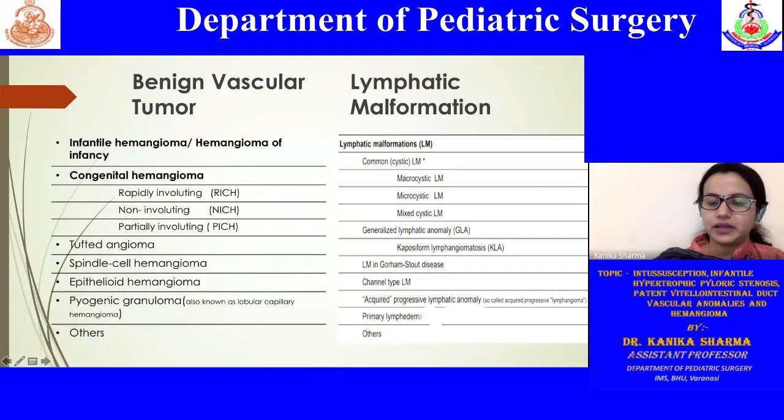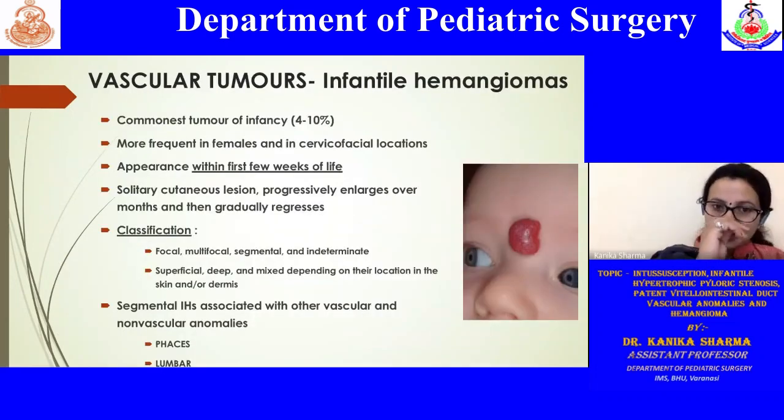However, we'll be keeping it simple to what you should know: common lymphangiomas, common lymphatic malformation or the generalized lymphatic malformation, and in common, macrocystic, microcystic, and mixed cystic. Firstly, I made one slide for each entity, so I'll just explain this to you.